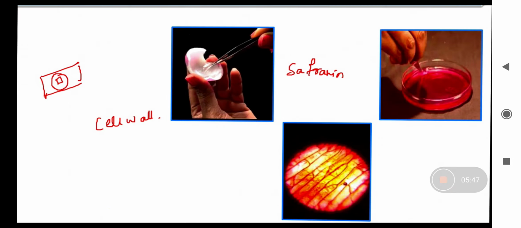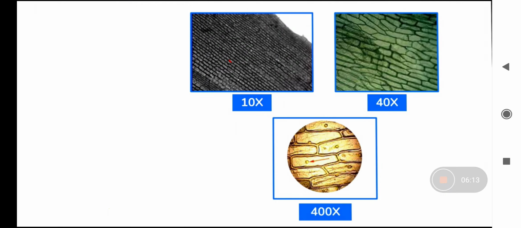Very, very important. When you come back to the school, we will go in the lab and we will do this experiment also. We can peel off an onion and when we stain it with safranin, we can also look at the cell under the microscope, right? Under the microscope, the cell will look like this. Here you can see these small compartments.